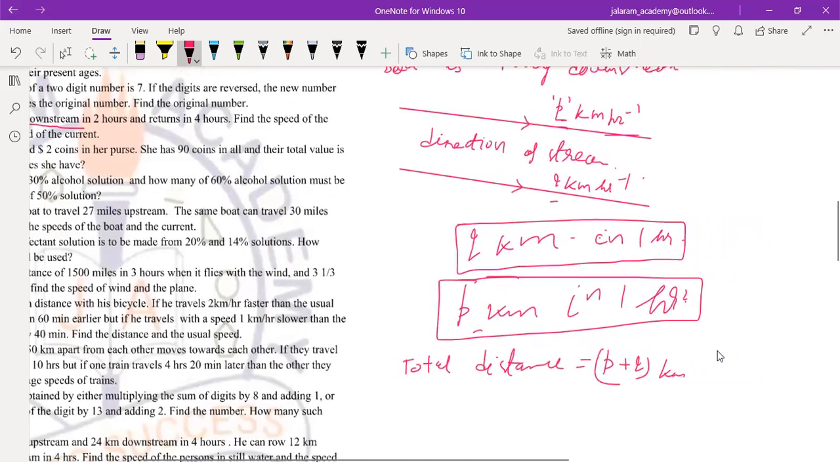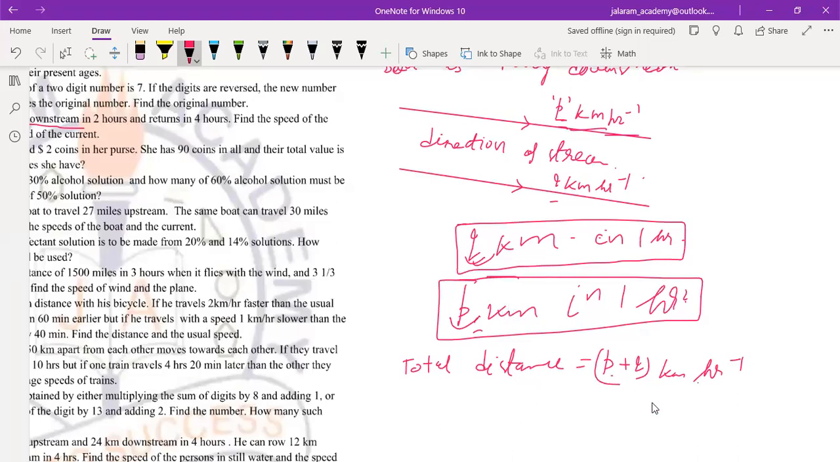Means its speed becomes p plus q kilometer per hour down the stream, as it itself travels q kilometer in 1 hour and the stream travels p kilometer in 1 hour. So the total distance both travel together is p plus q. The boat is traveling with its own speed and the stream below it is traveling with its speed, so the total distance it travels becomes p plus q kilometer per hour.